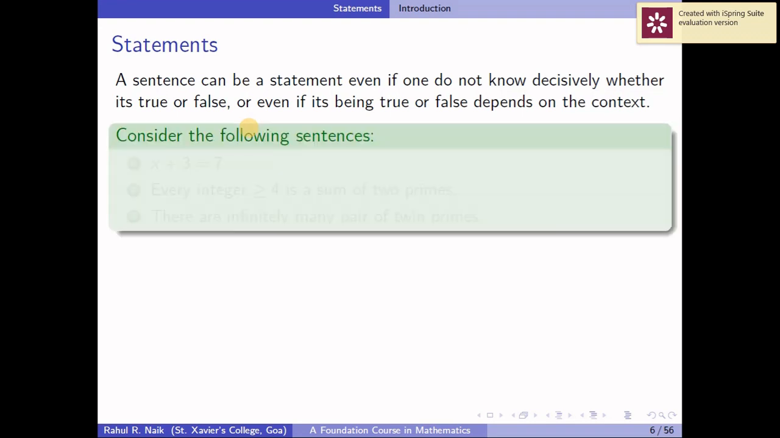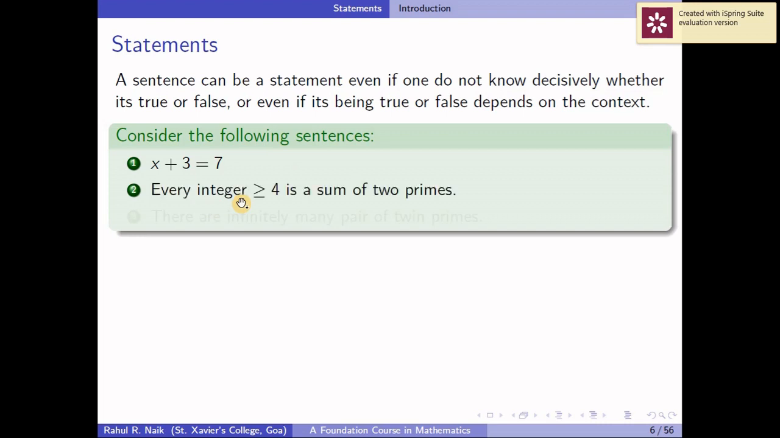Here we have some examples. x plus 3 equal to 7, where x is a real number, x is varying over the real numbers. Then we know that for x equal to 4 the given sentence is true, and for any other real value, x not equal to 4, it is false. But still the sentence will either remain true or false and not both. Okay, so therefore this is an example of a sentence whose being true or false depends on the context. So therefore it's again a statement.